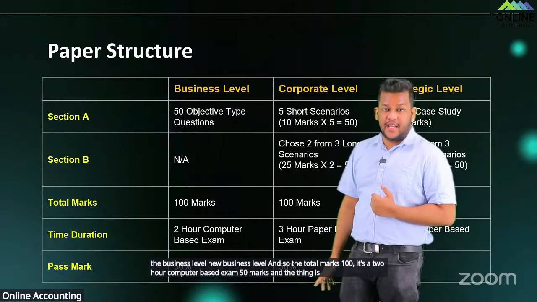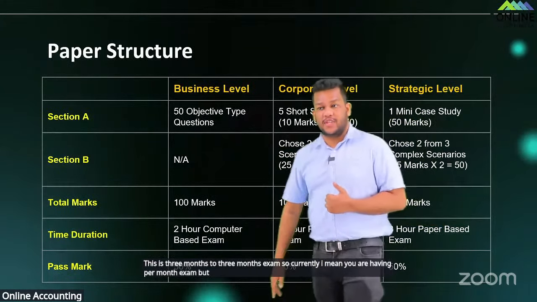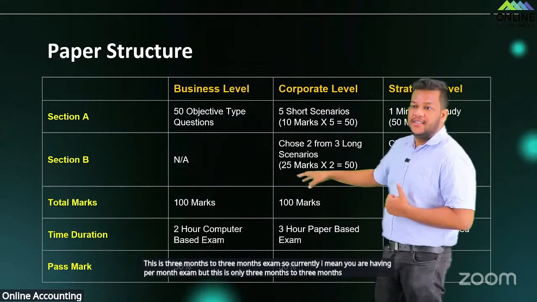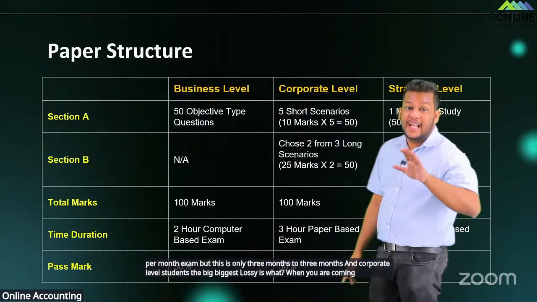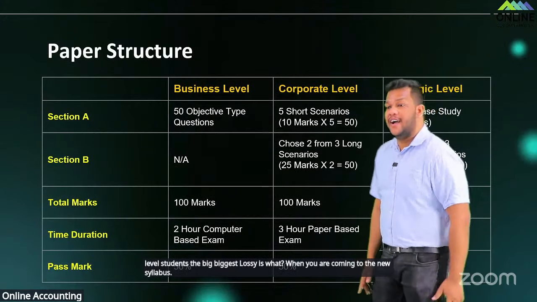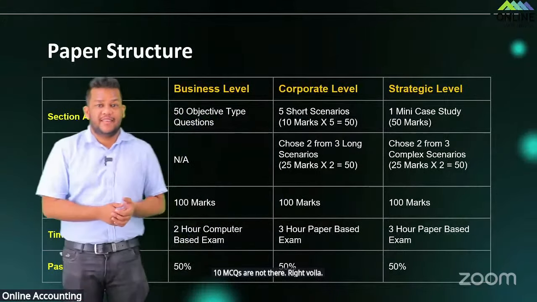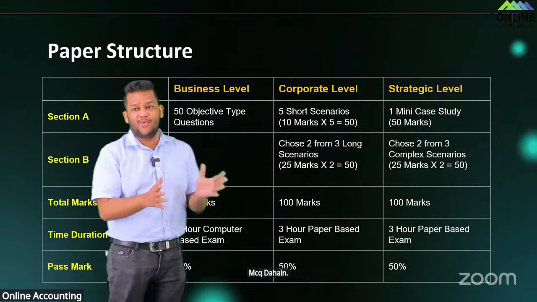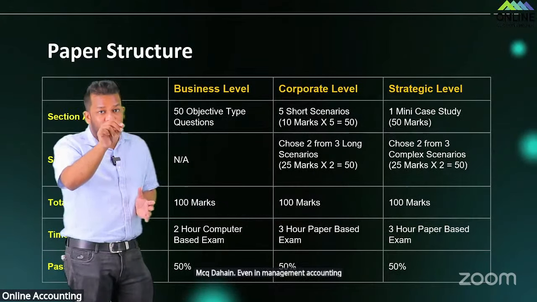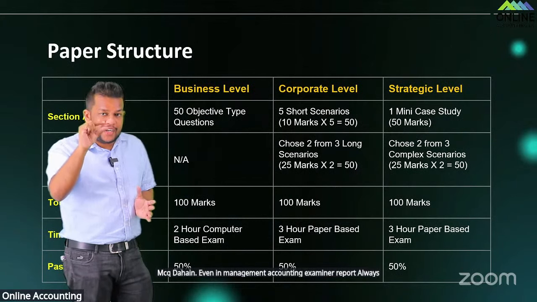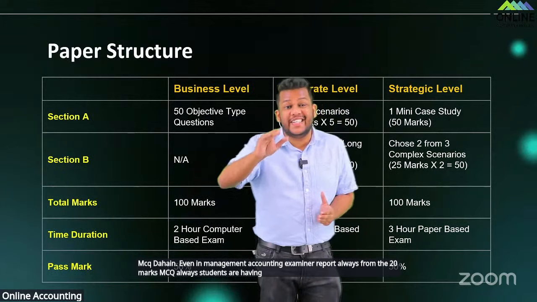And the thing is, this is a 3 months to 3 months exam, so currently you are having a per month exam, but this is only 3 months to 3 months. And for corporate level students, the biggest loss when you are coming to the new syllabus is that 10 MCQs are not there. Even in management accounting, according to the examiner report, from the 20 marks MCQ students always had an average of at least 10.